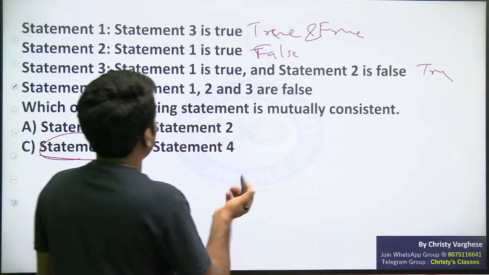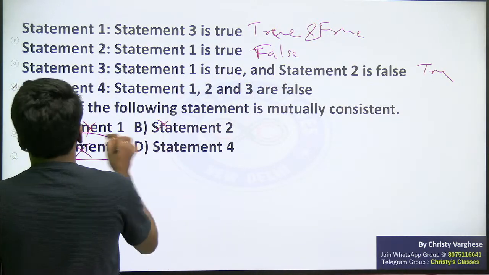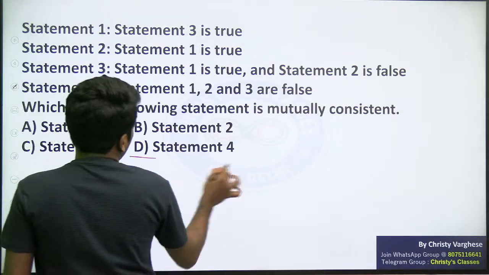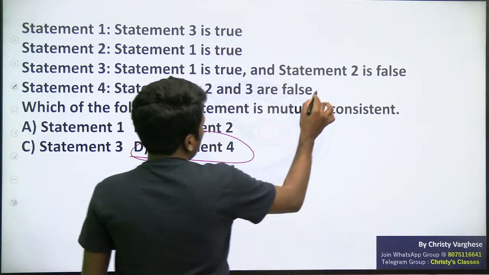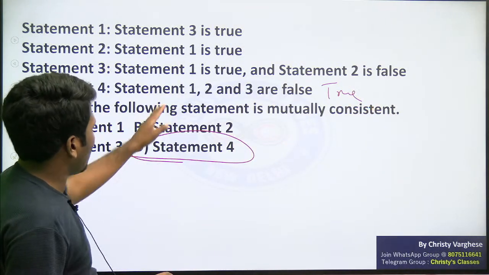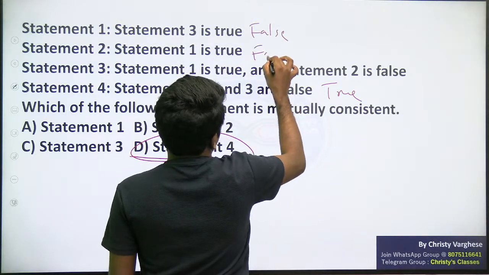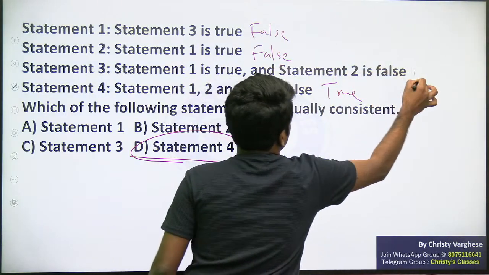That is leading to truth and falsity of at least one of the statements. That is why this is also not mutually consistent. Now what about statement 4? Statement 4 being true we will assume. If statement 4 is true, 1 and 2 and 3 are false, then there is no problem at all. 1 and 2 and 3 being false means there is no problem.